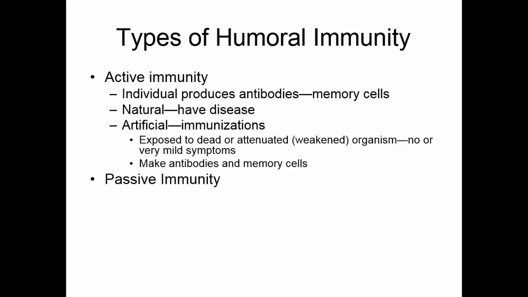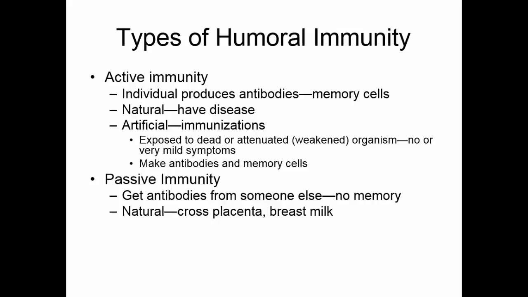In passive immunity, you get already made antibodies from someone else. You didn't make them yourself, so you have no memory cells. Naturally acquired passive immunity occurs when antibodies cross the placenta from mother to child or are transmitted in the breast milk should the mother choose to breastfeed. Artificially acquired passive immunity is when you get some sort of immune serum, like antivenom for a snake bite.